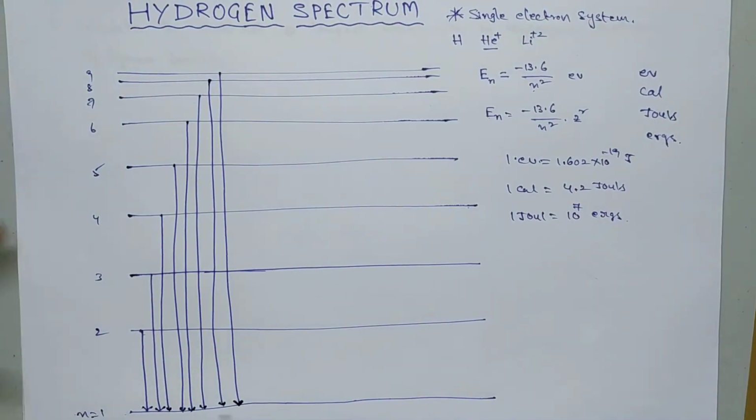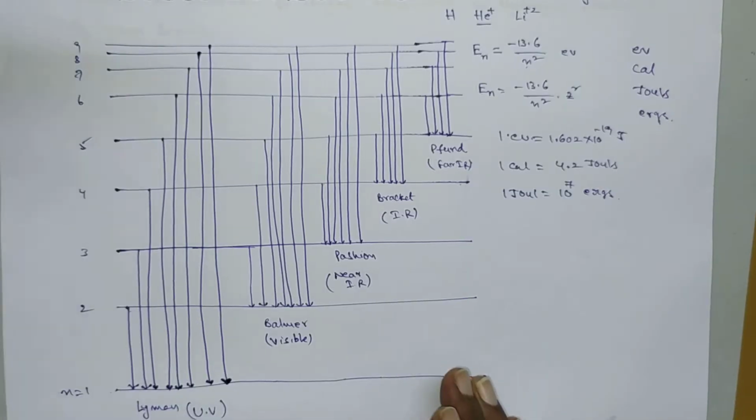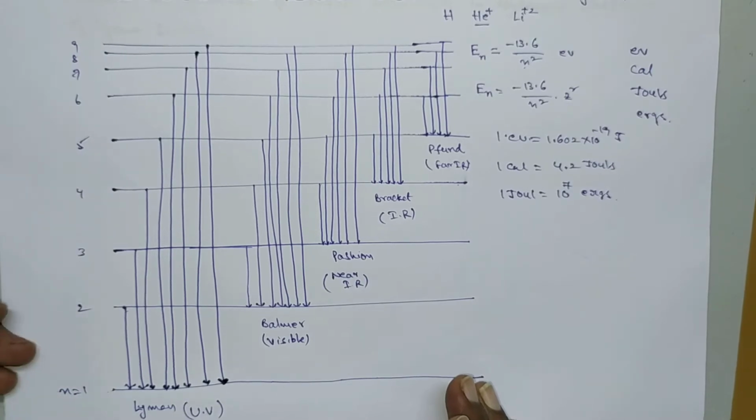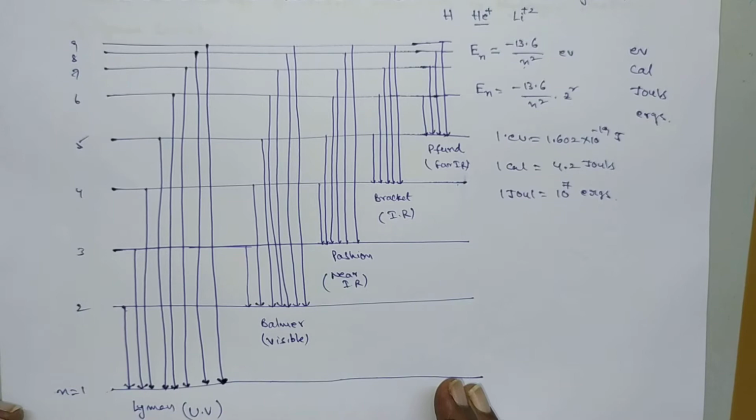Likewise we get several series of spectral lines, obtained by electrons jumping from higher energy levels to lower energy levels.